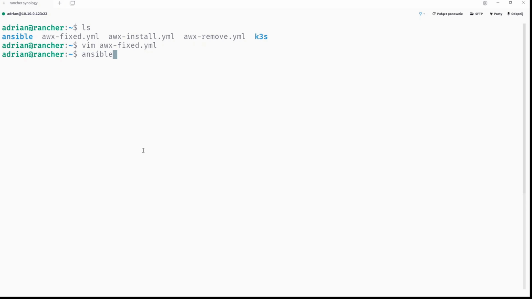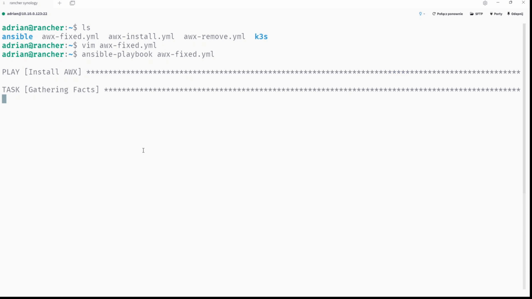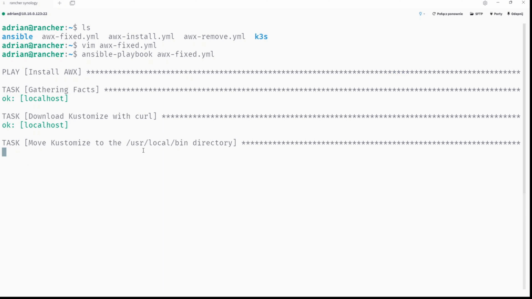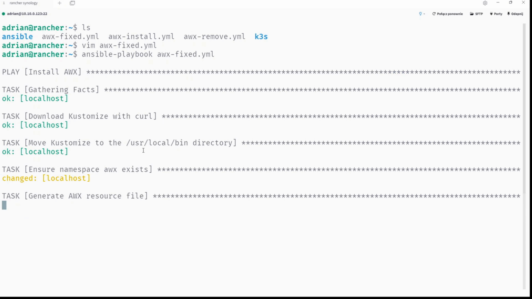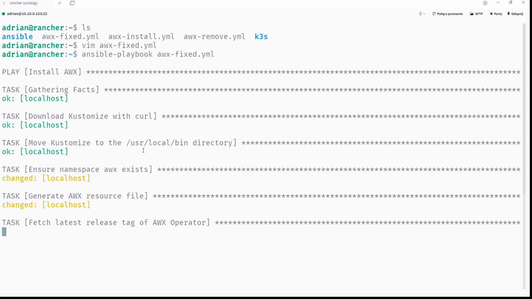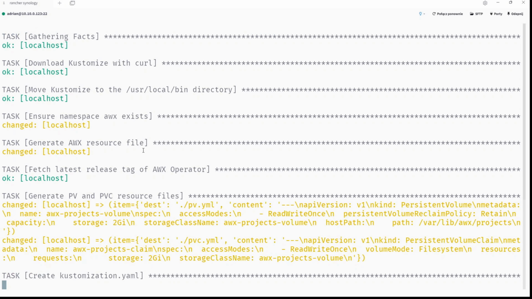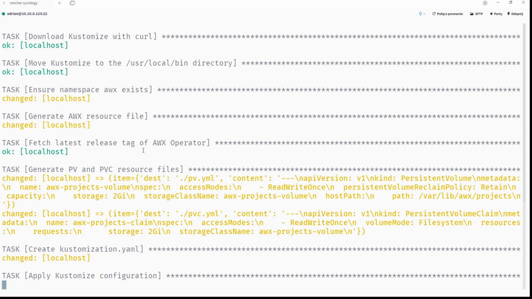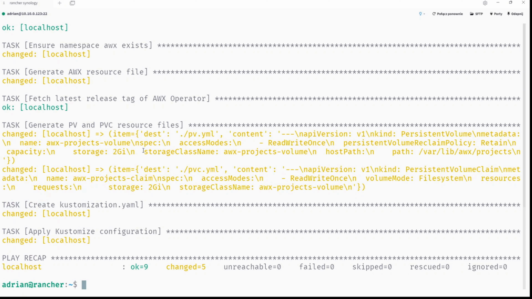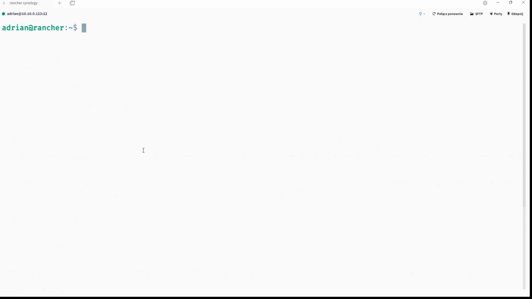So ansible-playbook and AWX fixed version, and that's it. And you can see it is running nicely. Changed, nice. Changed, okay. Changed. It shows you what has been done. So you can see persistent volume and persistent volume claim have been created. They have been created and they are here. And now we can check them.